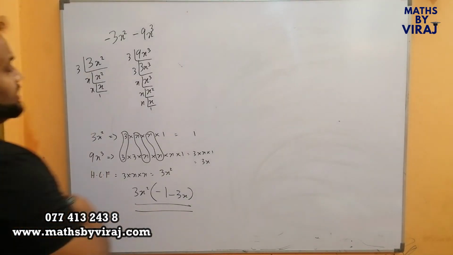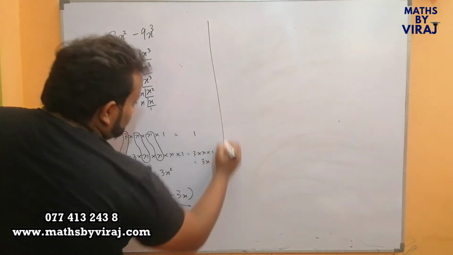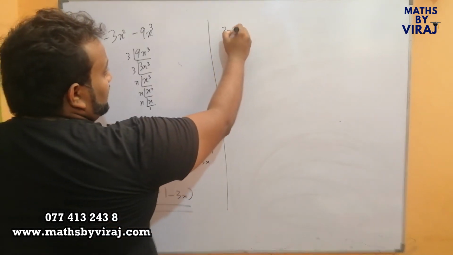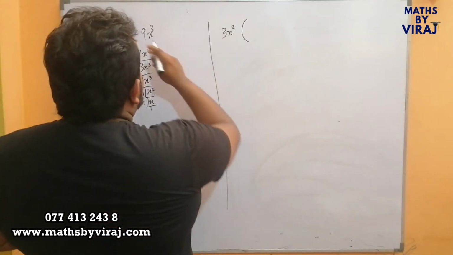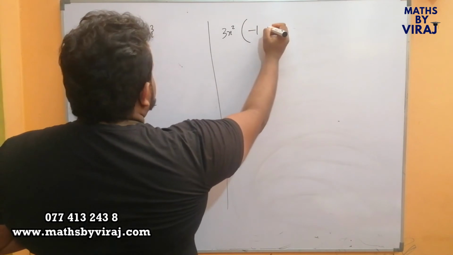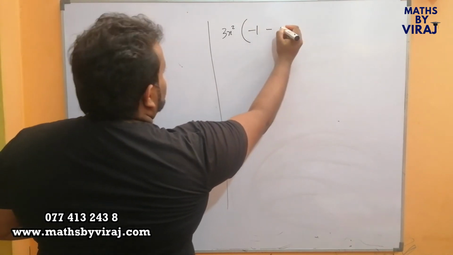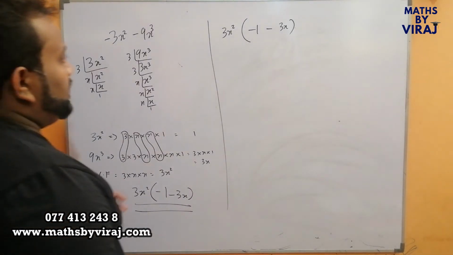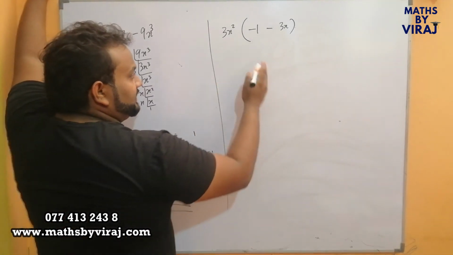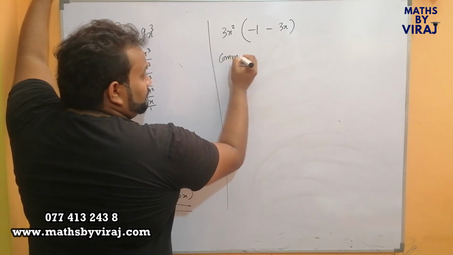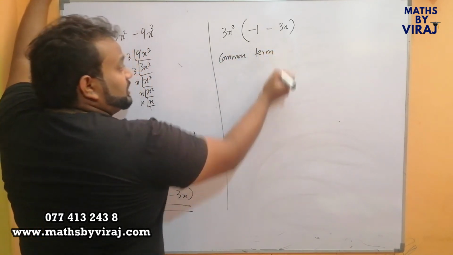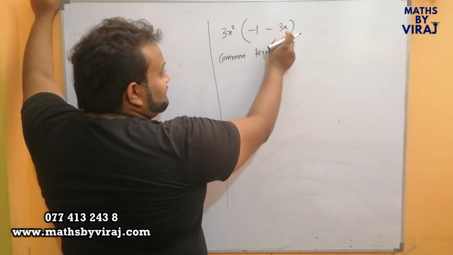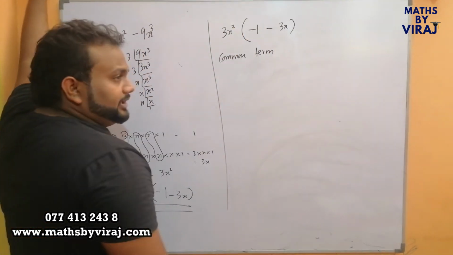Children, you should understand that I have taken 3x squared as the common term out, and what is remaining inside is minus 1 minus 3x. Now, you should understand that when we come across the common term, it is as if we are dividing whatever is inside by the particular common term.